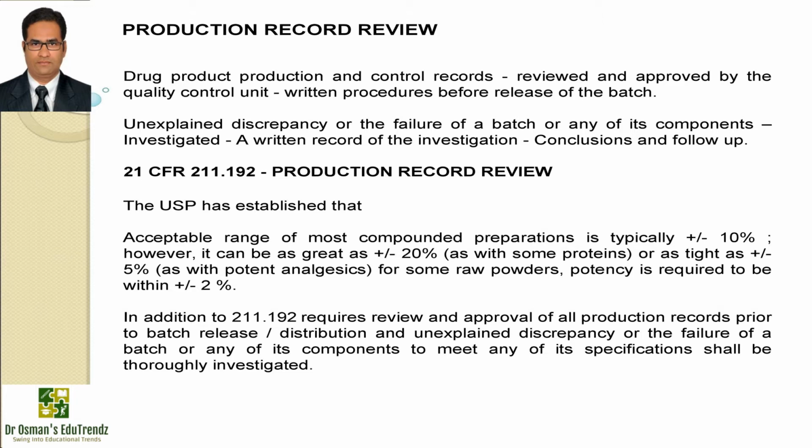Now, according to 21 CFR 211.192 Production Record Review, the United States Pharmacopoeia has established that the acceptable range of most compounded preparations is typically plus or minus 10%. However, it can be as great as plus or minus 20% as with some proteins, or as tight as plus or minus 5% as with potent analgesics. For some raw powders, potency is required to be within plus or minus 2%.